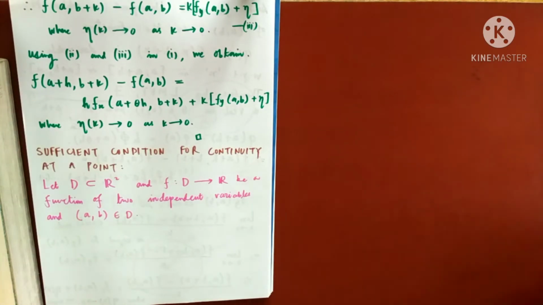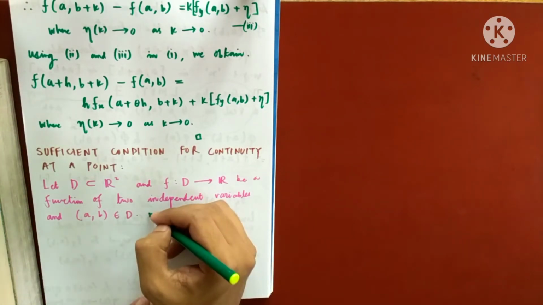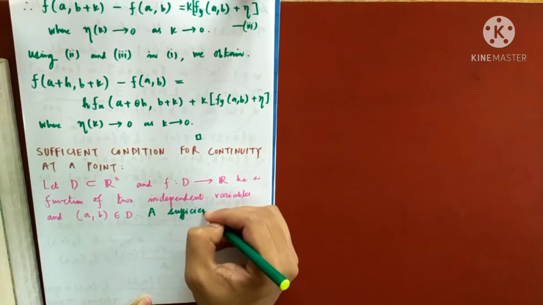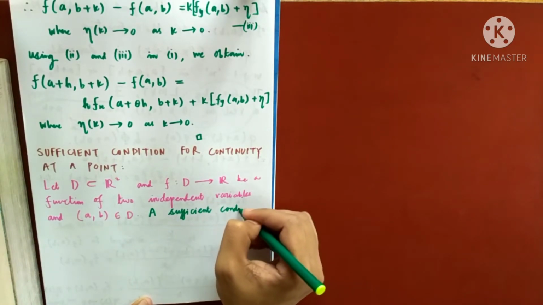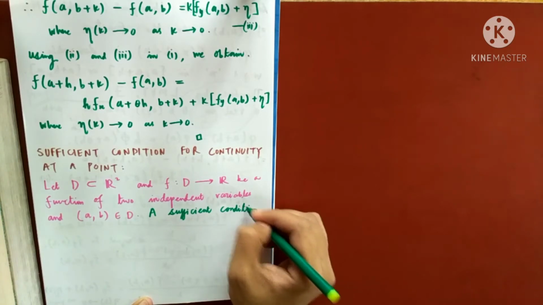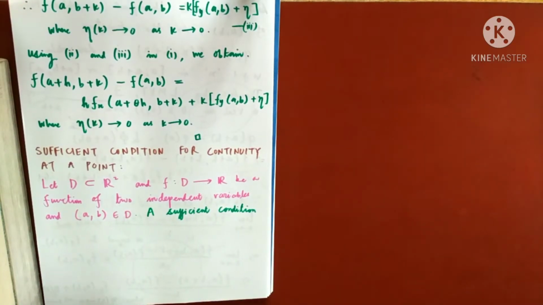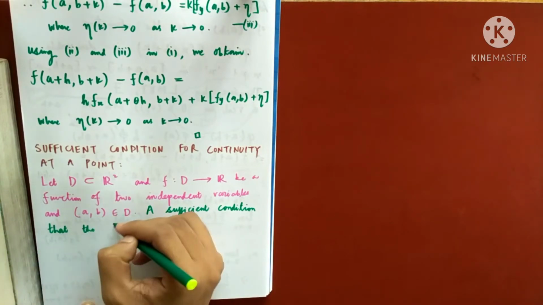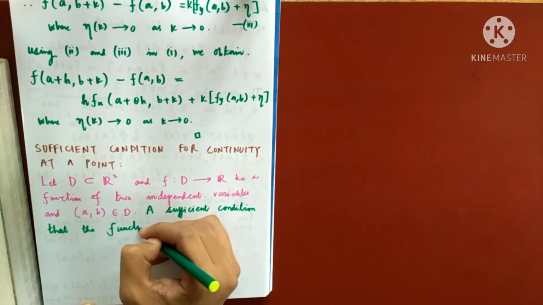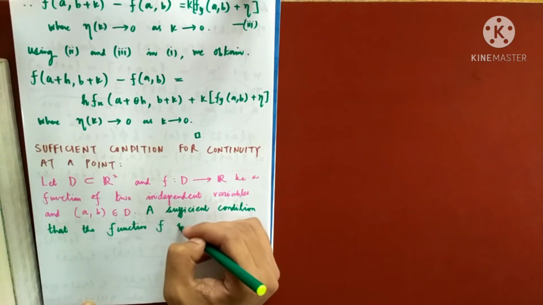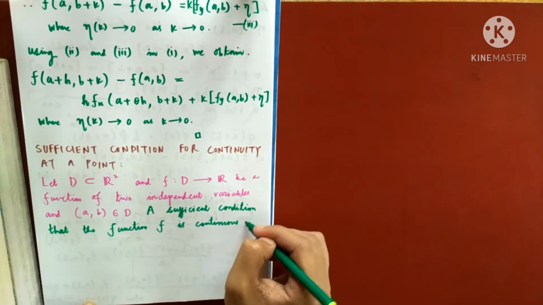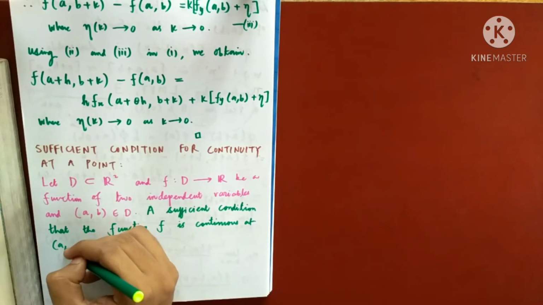So a sufficient condition that the function f is continuous at the point (a, b).